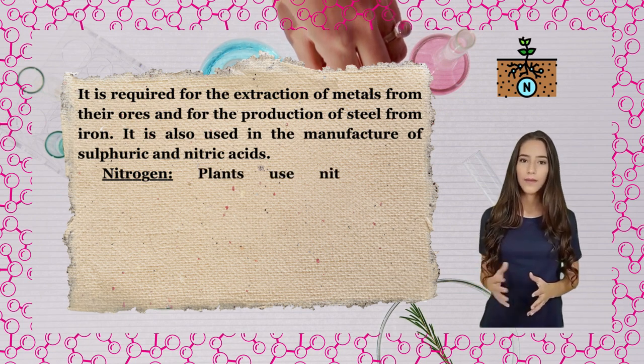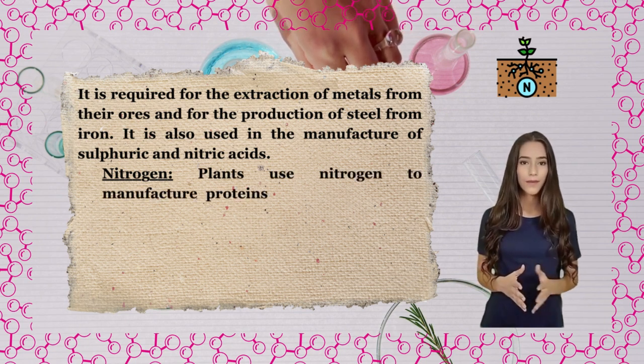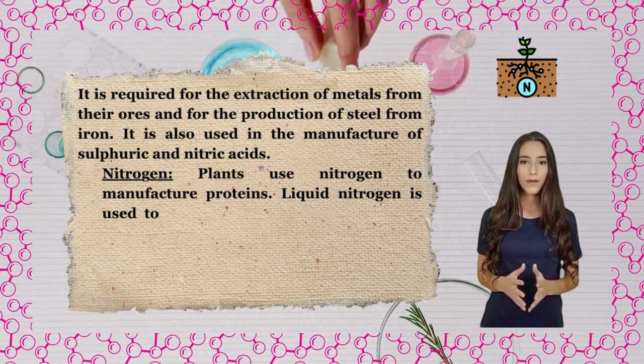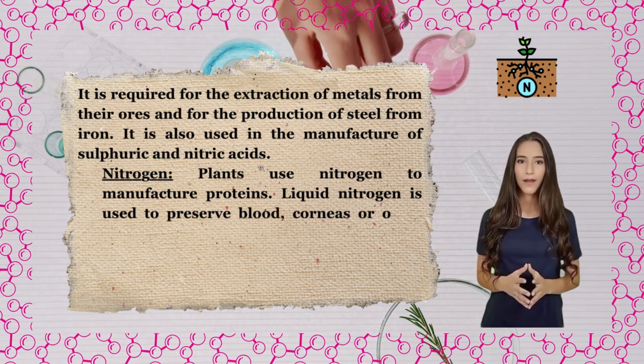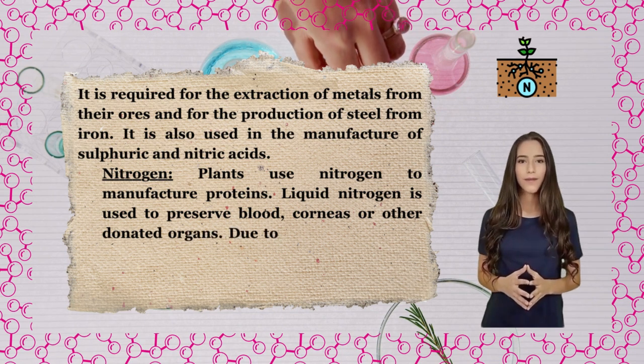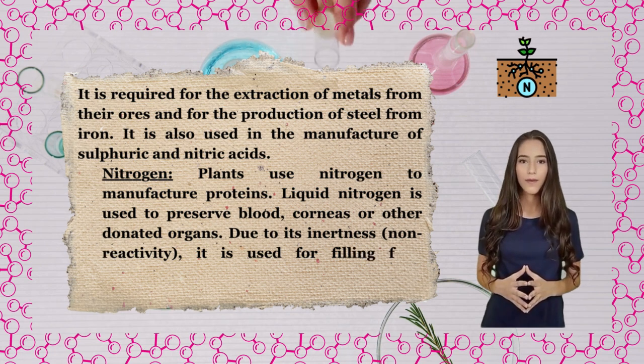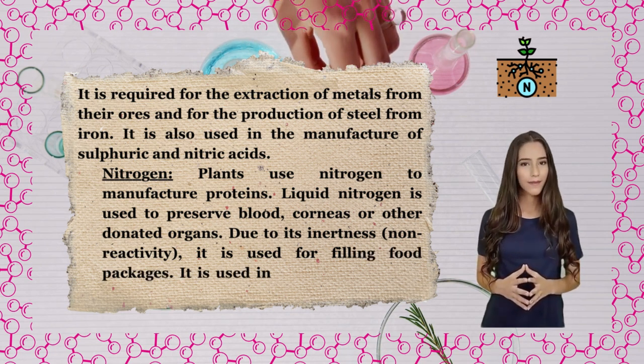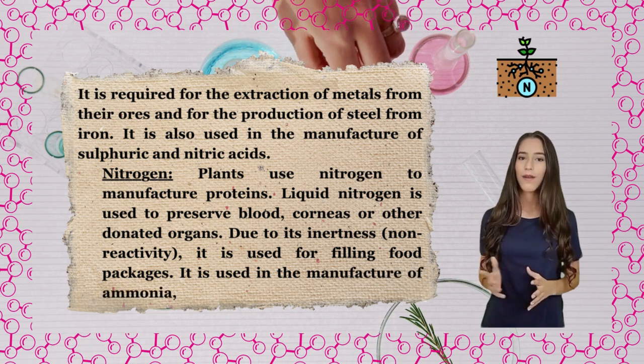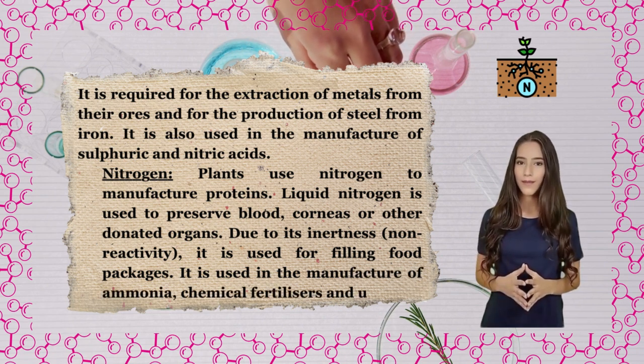Nitrogen. Plants use nitrogen to manufacture proteins. Liquid nitrogen is used to preserve blood, corneas, or other donated organs. Due to its inertness, or non-reactivity, it is used for filling food packages. It is used in the manufacture of ammonia, chemical fertilizers, and urea.